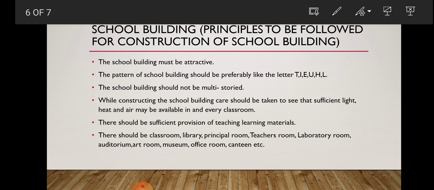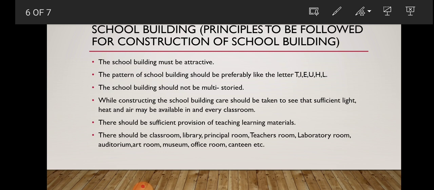Then a reading room should be constructed in school. A computer room, which is very much important, can be constructed. Then a storeroom can be constructed. After that, a music room can be constructed. So these are some of the important rooms that everyone needs in an educational institution.